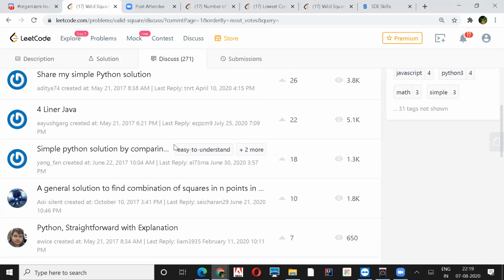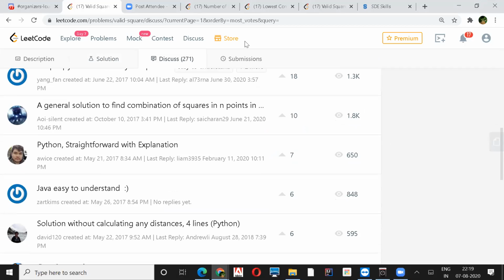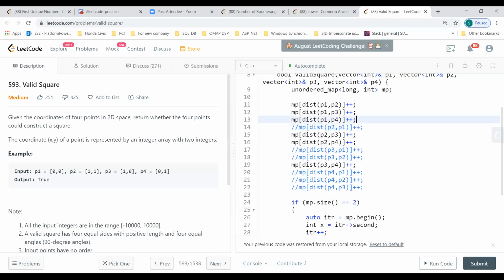Okay, I have one thing. It is almost along similar lines to what he has said, therefore I was talking about it. So I'll quickly share that. Okay, so I did it this way.